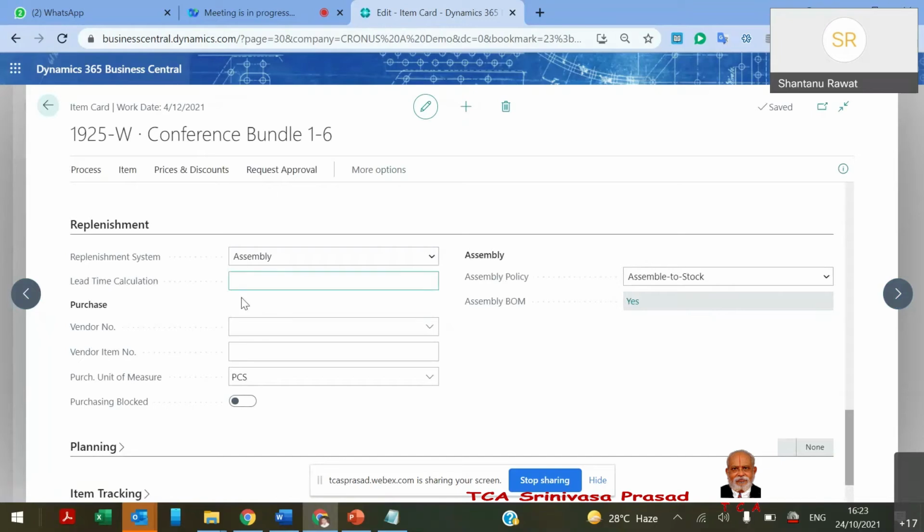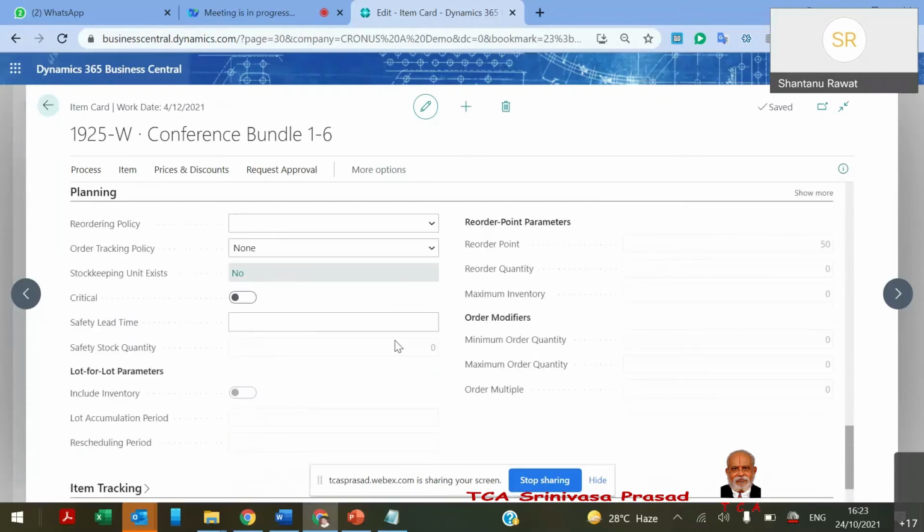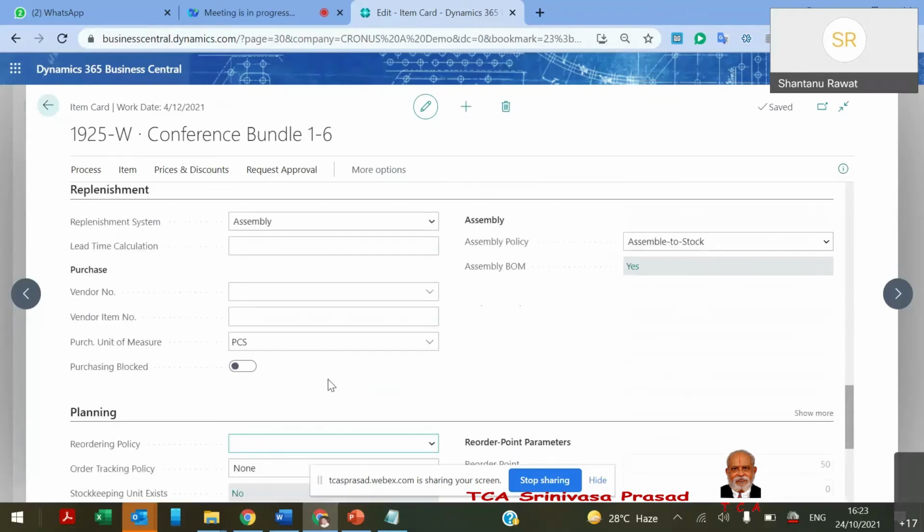We found this item as an assembly. Here there is no complexity of routing, machine center and work center. There are only some components which are consumed and other items produced immediately, instantly. There is no time lag, so there we use assembly items. I just want to open that production order.